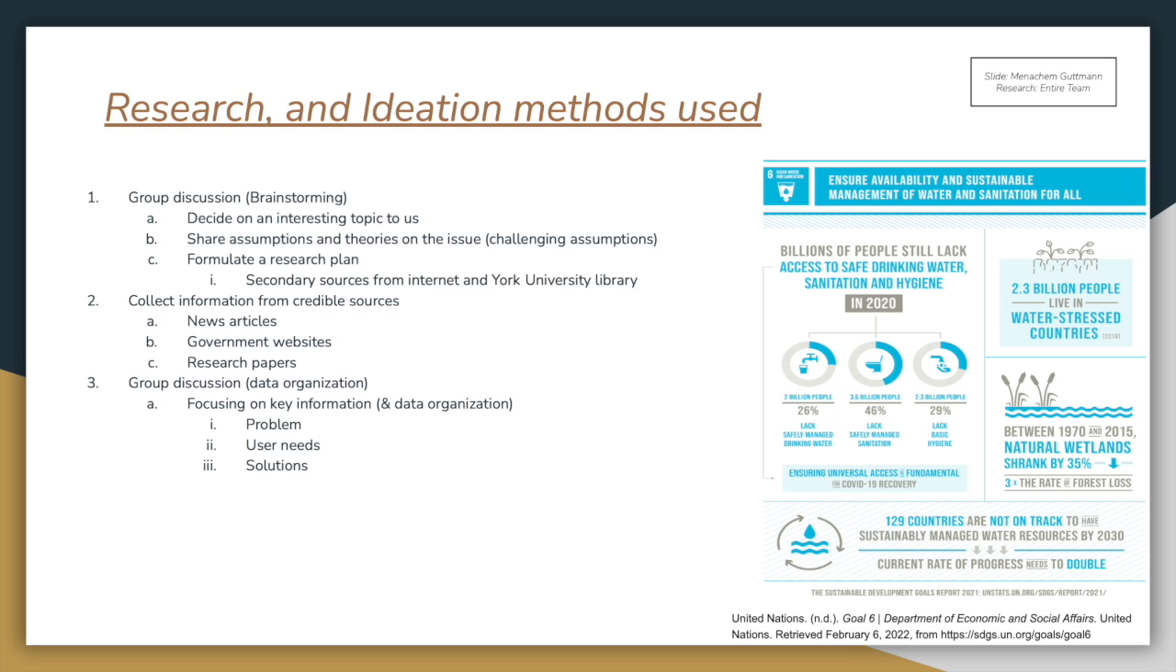Our ideation method and research involved a few steps. We began with a group discussion to decide our topic based on a challenge that we would enjoy attempting to solve. We shared our ideas and theories on the issue, then derived a research plan, which involved mostly researching credible secondary sources, using the internet and the York U Library. Once we collected our data, we reflected on our theories to see what differed between our speculation and the truth. And lastly, we organized our data to present it in an impactful manner.